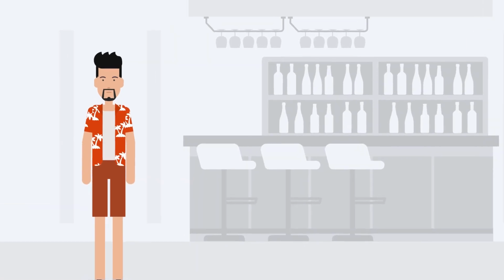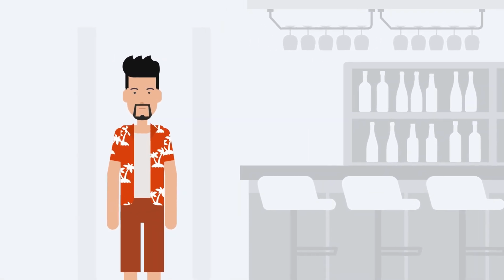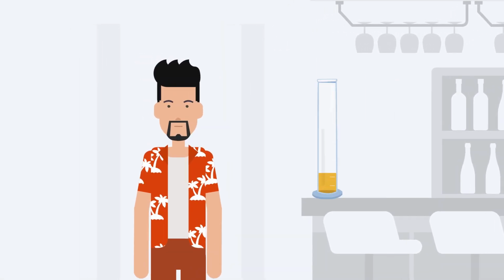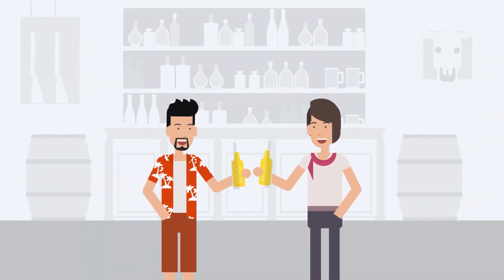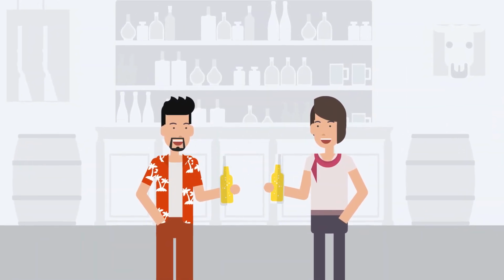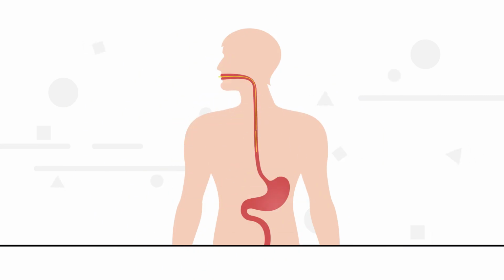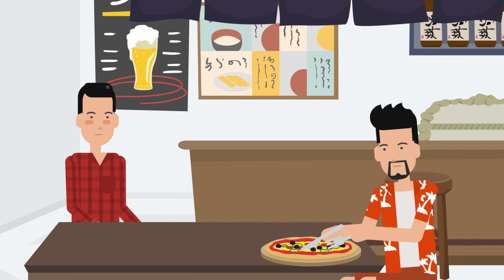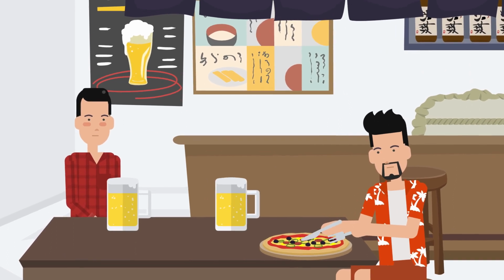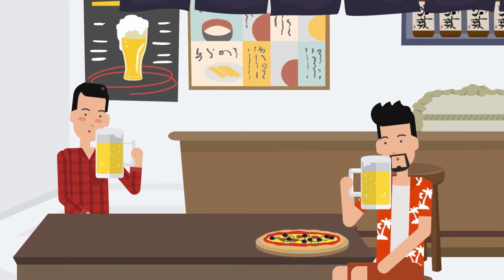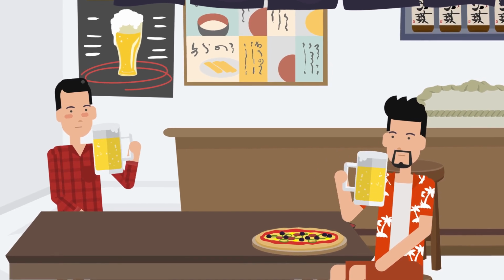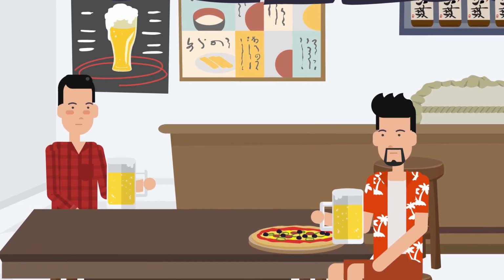Let's take a look at our friend Alex to see how alcohol travels through his body and how it can be measured by the SCRAM CAM device. Alex decides to drink some beers at a party. The beer travels down his throat and esophagus and into his stomach. The stomach's absorption rate of alcohol can be affected by food intake. Having a drink after a meal can slow the absorption process by 3 times versus drinking on an empty stomach.